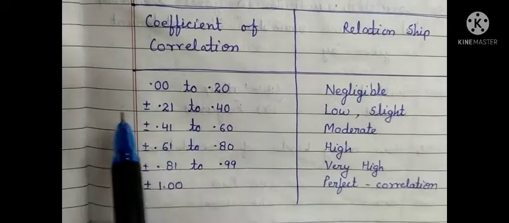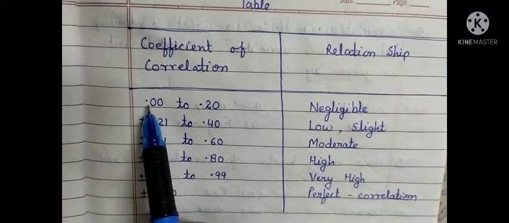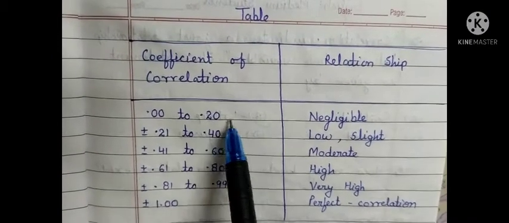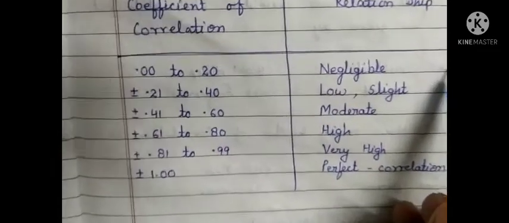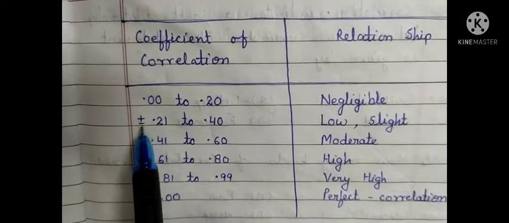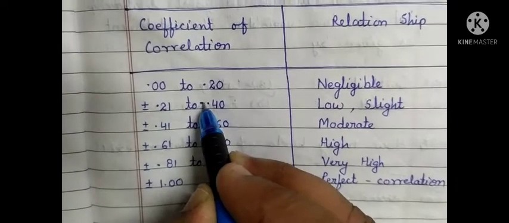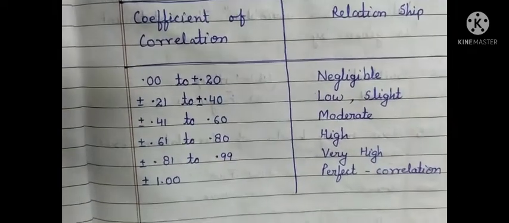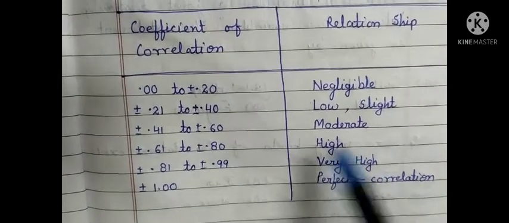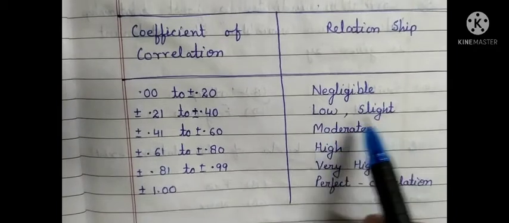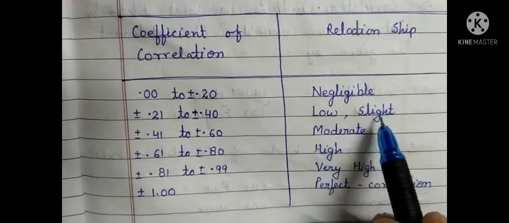If you get a value of r or rho from 0.00 to 0.20, negligible correlation exists between the given variables. Second, the limit plus minus 0.21 to plus minus 0.40: if the value of r is found between these, there is low positive or negative correlation.